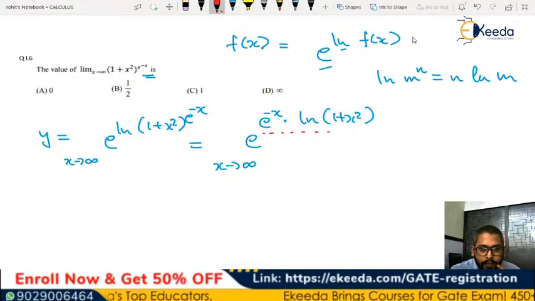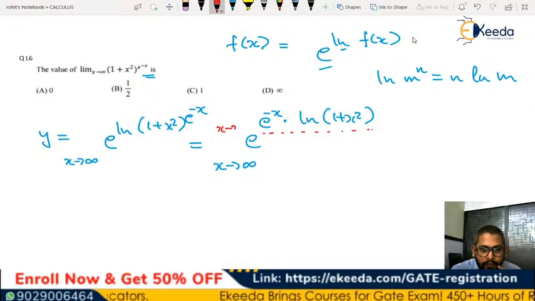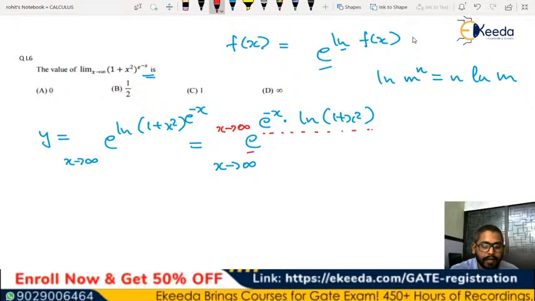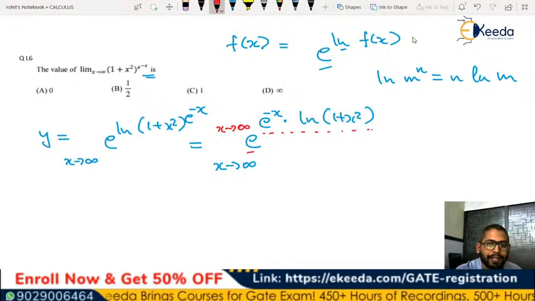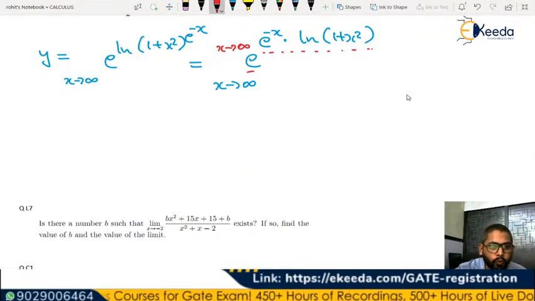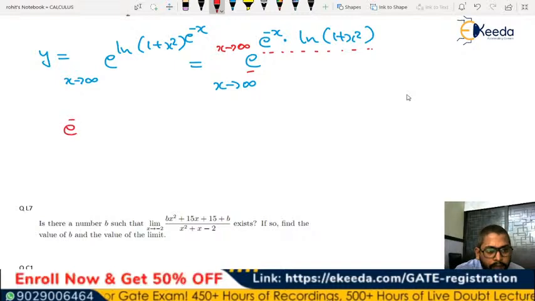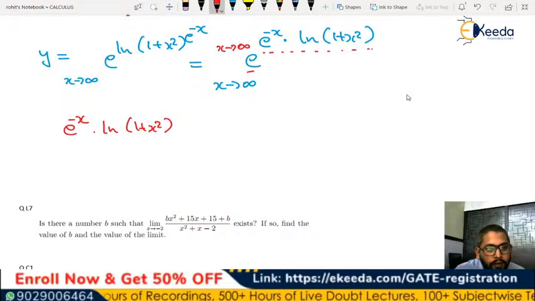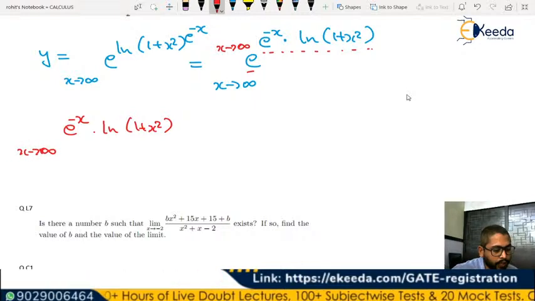Let's focus on this part where x tends to infinity. Of course, this is not having any x term, so let's try to solve this first. What we have is e to the power of minus x into ln of 1 plus x square, where x tends to infinity. And this can be written, the answer is 1, Kalyan.